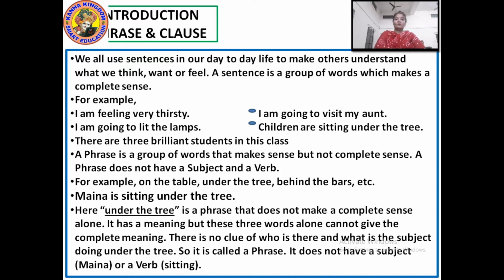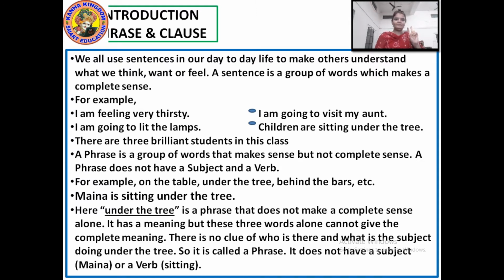Whenever you are asked to pick out the phrases from the given sentences, you first have to know the main thing: a phrase does not have a subject or a verb. A phrase is a group of 2 or more words without any finite verb.